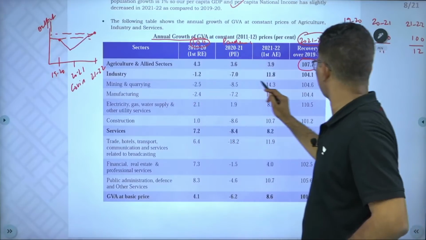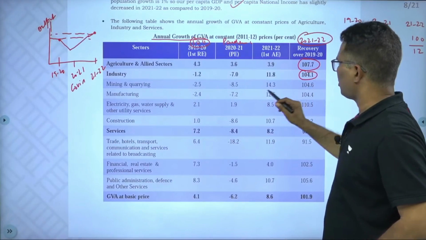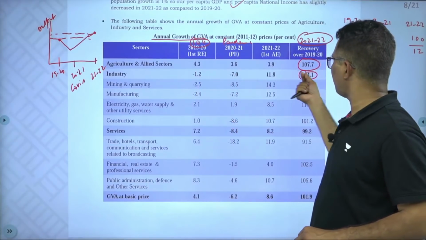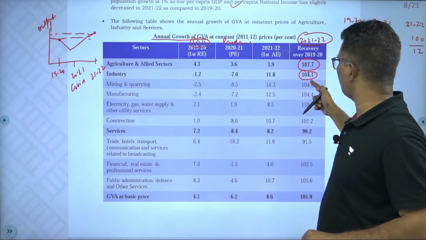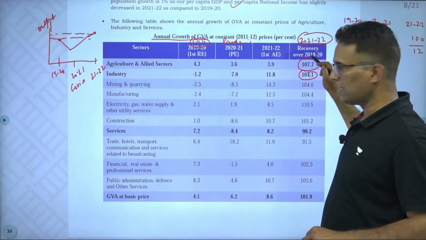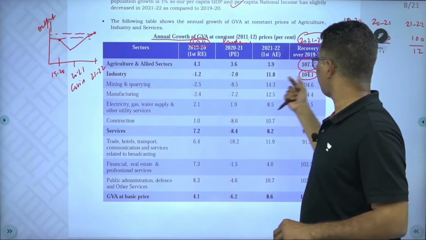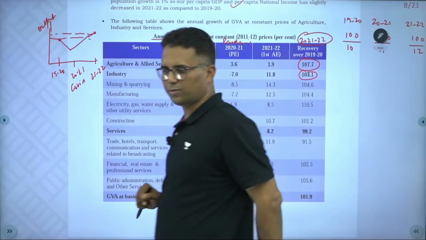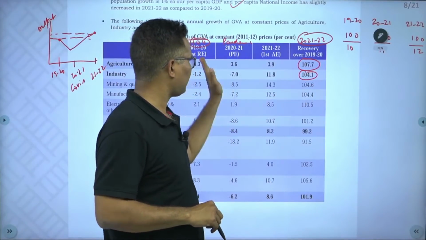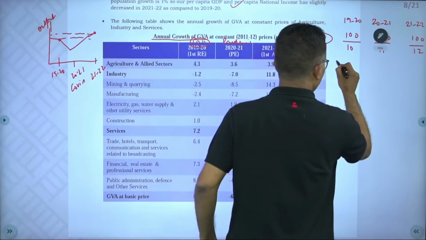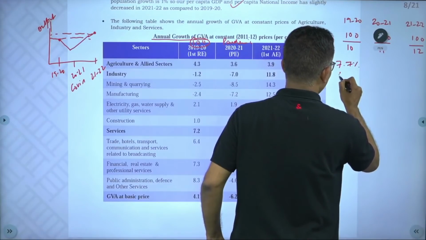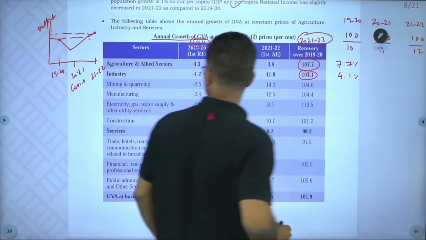Industry. If industry in 2019-20 was 100, then after 2 years in 2021-22 it is about 104. So industry has increased by 4.1%. From the pre-pandemic level, it has increased by 4%. Agriculture increased by 7% in 2 years. Industry increased by 4.1%.